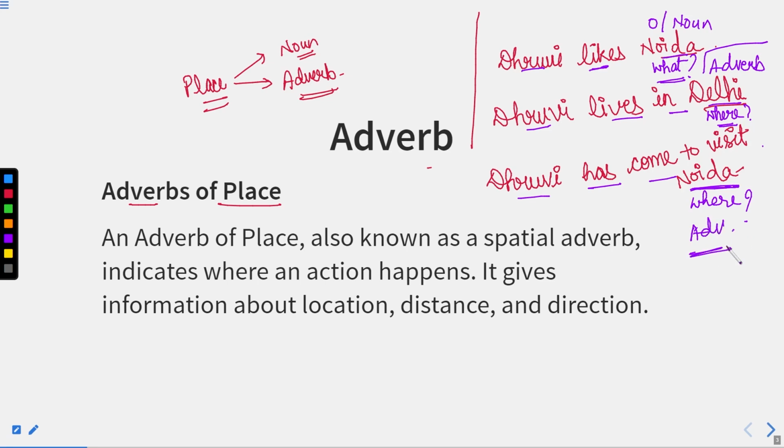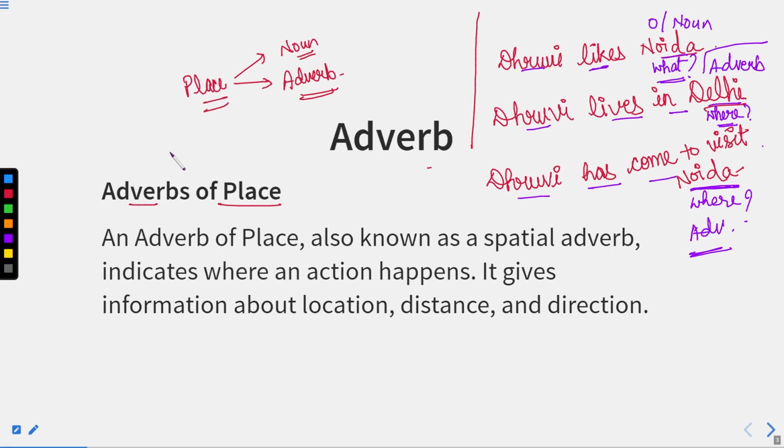So in these three sentences, we can see that the name of the place is either behaving like an object, or it is behaving like a place which is replying to the question where. Therefore, if it is behaving like an object, it is a noun, and if it is replying to the question where, it is an adverb. So just the name of the place can be a noun and an adverb as well, but in different contexts.